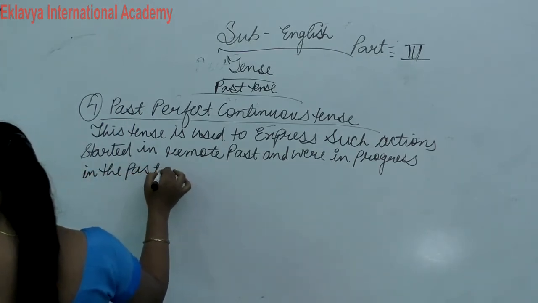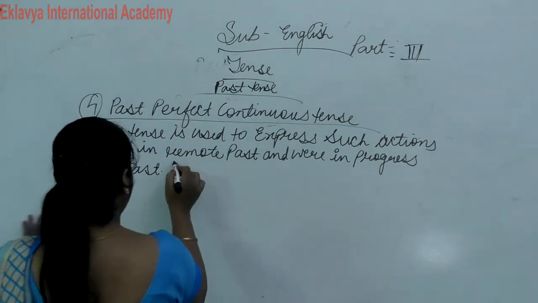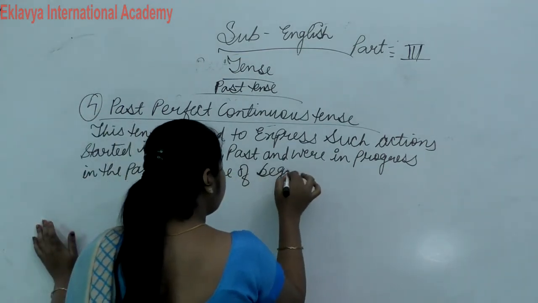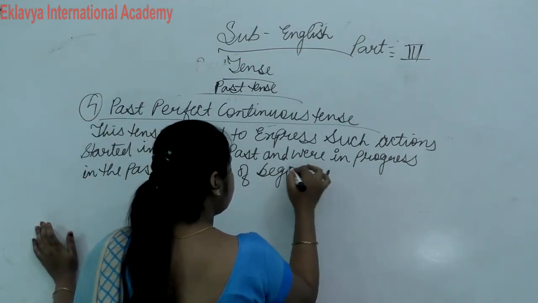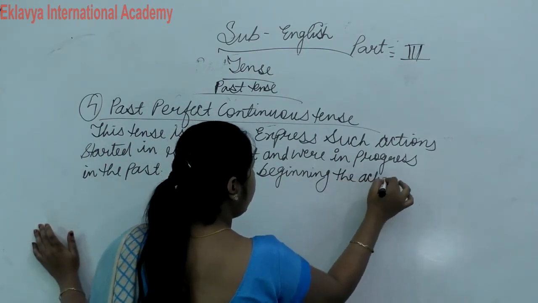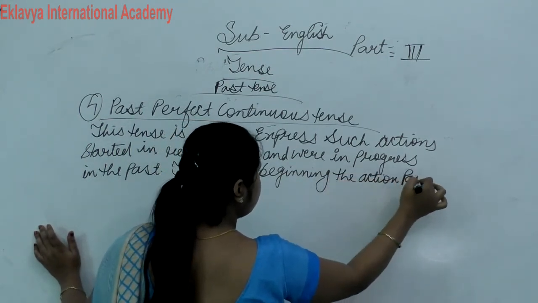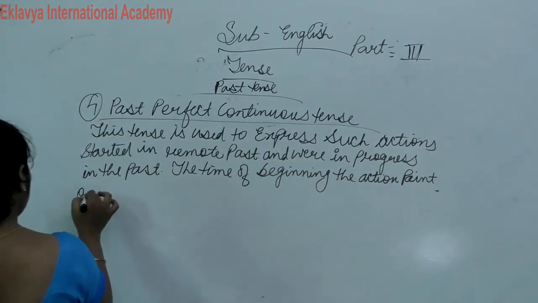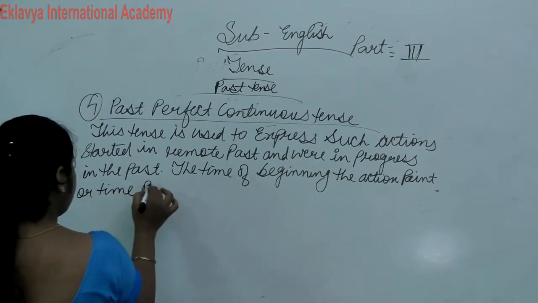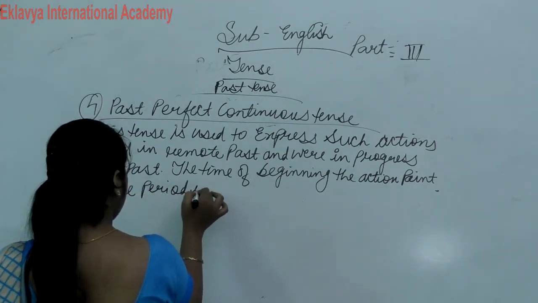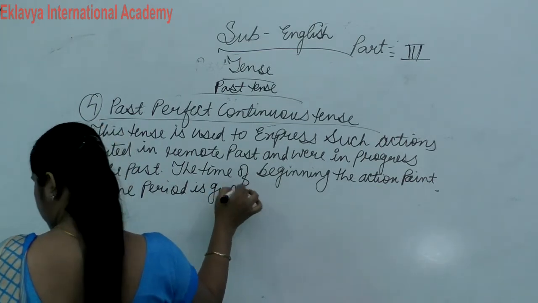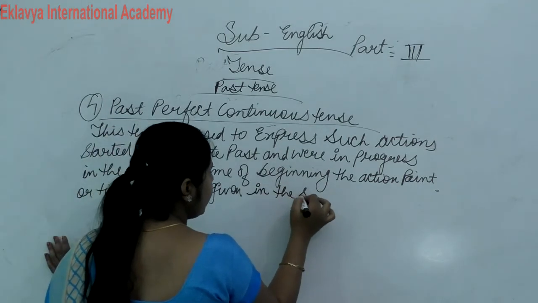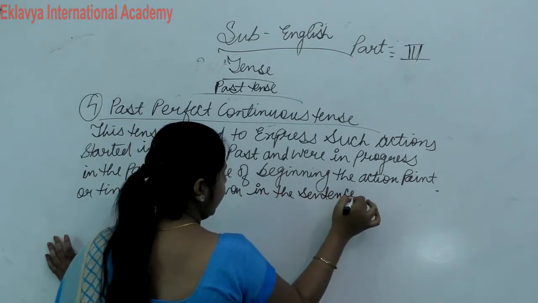In the past, the time of beginning the action point or time period is given in the sentence, clear?